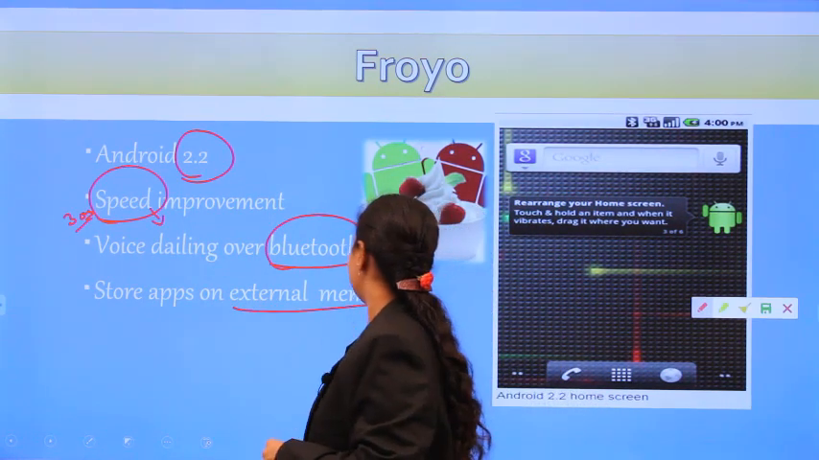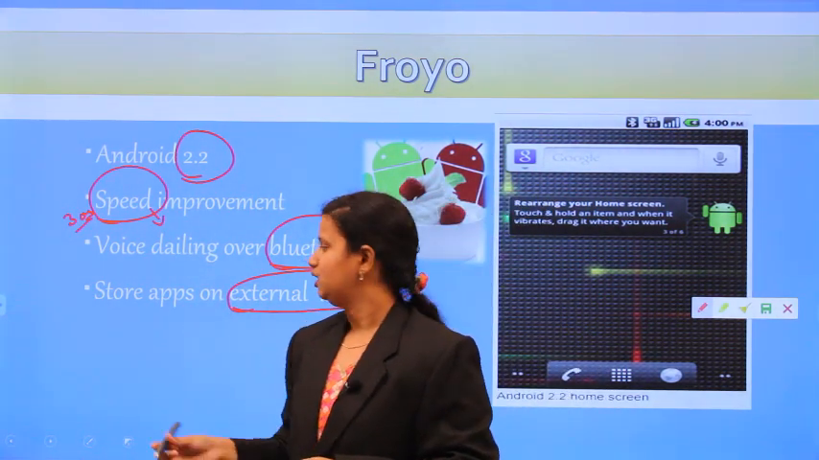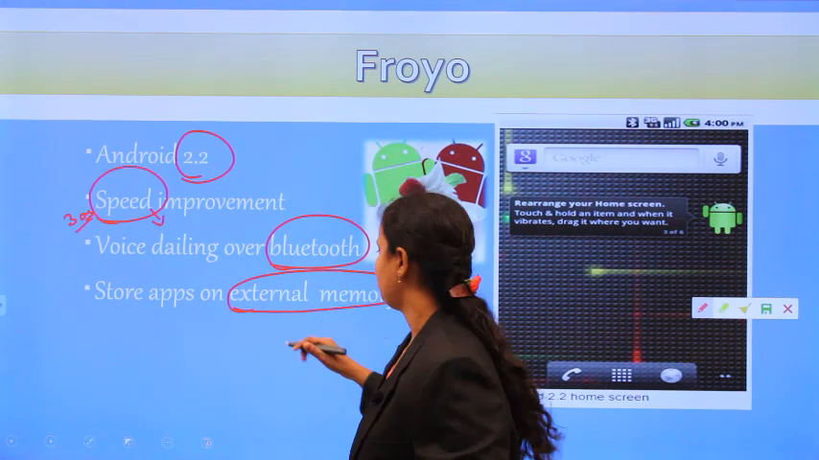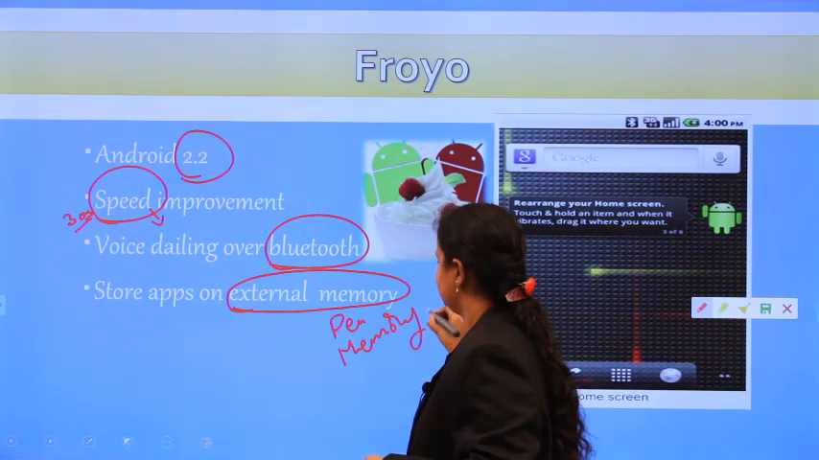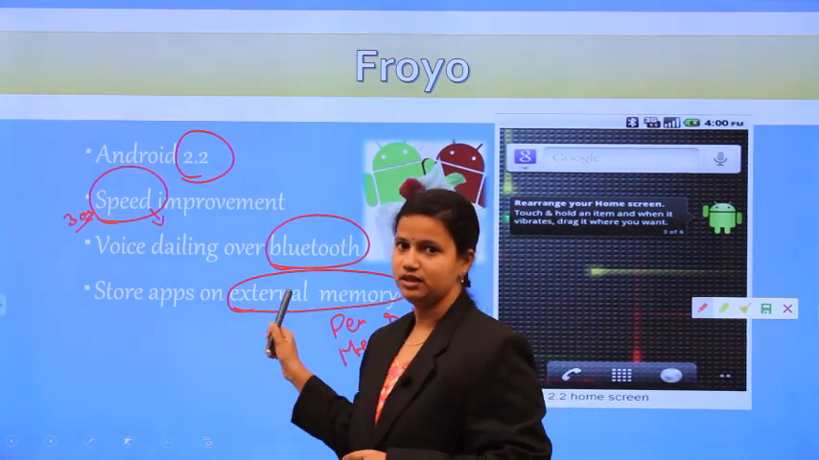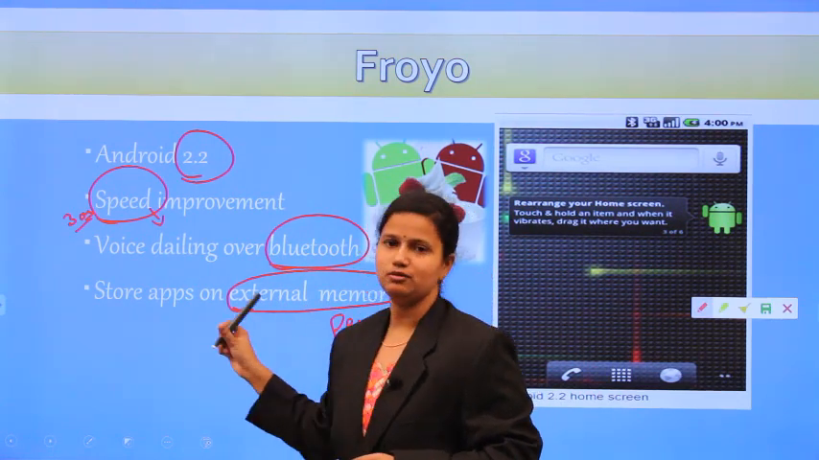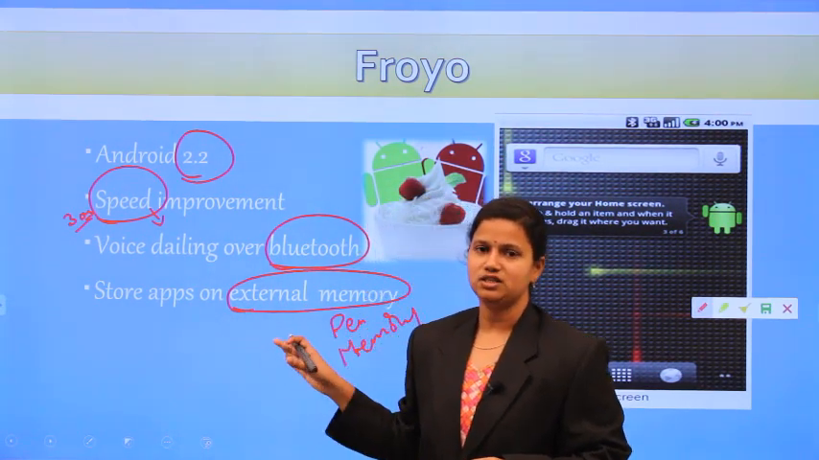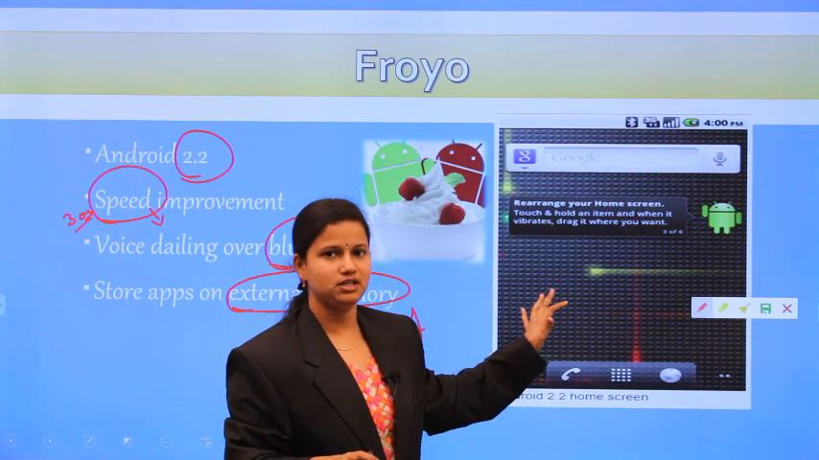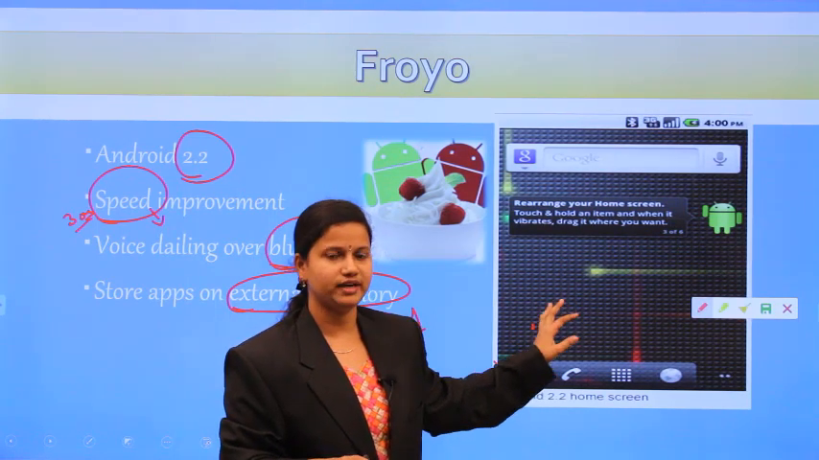So the next one is store apps on external memory. The external memory may not be included in your mobiles. Different external memory devices are there. By using that external memory, we can store the applications. Up to now, the applications you have in these mobiles are only stored in the internal memory of your phone.